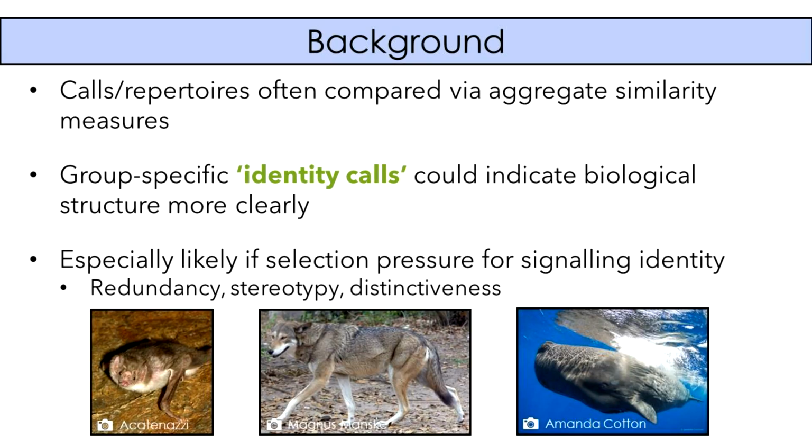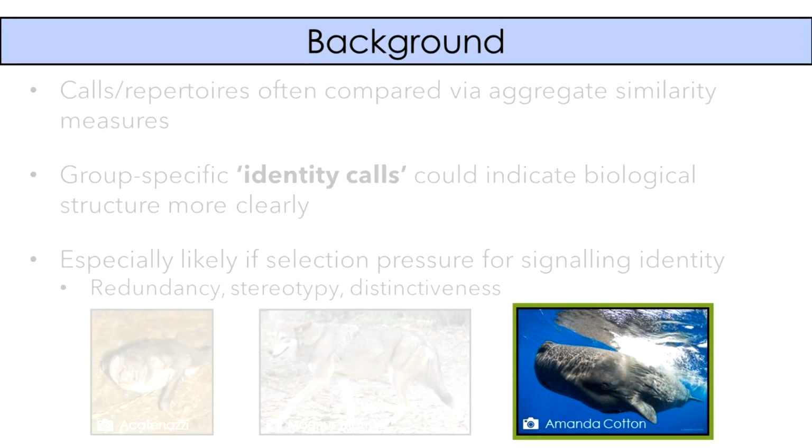We know that such group-specific calls exist for a diversity of taxa, a few examples being vampire bats, red wolves, and sperm whales. I specifically study sperm whales, and in social situations, sperm whales communicate using Morse code-like patterns of clicks called codas. Different cultural subpopulations of sperm whales, which we call clans, use different coda dialects.